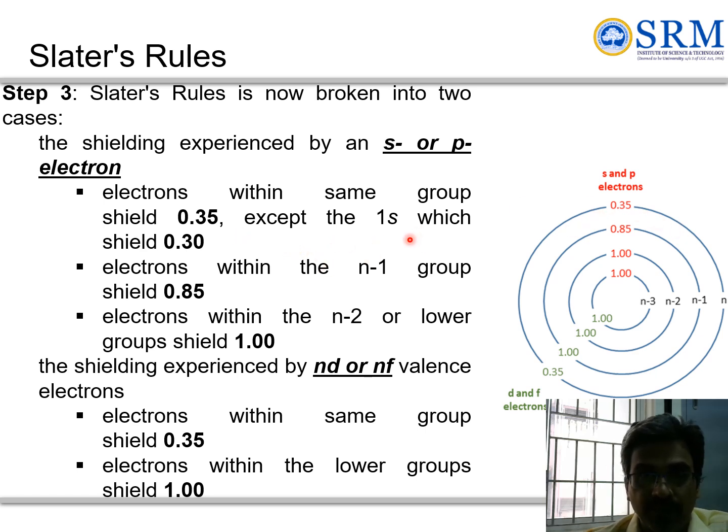For example, helium, where they shield 0.3. Electrons in the n minus 1 group shield 0.85, and n minus 2 or lower shield 1. These instances are for an s or p electron. For the shielding experienced by d or f electrons, in the same group they shield 0.35, and the lower groups shield 1.